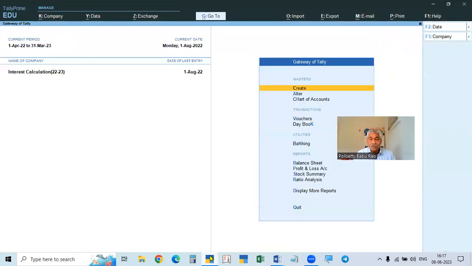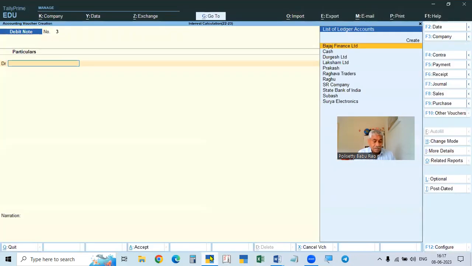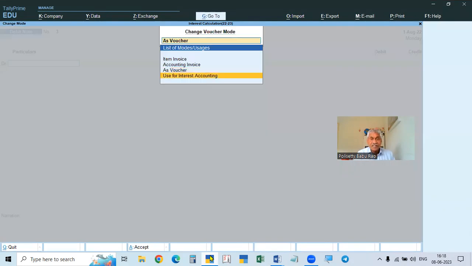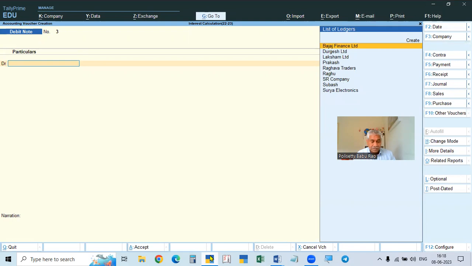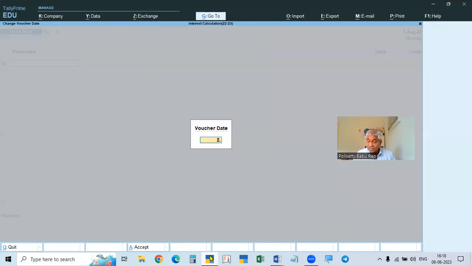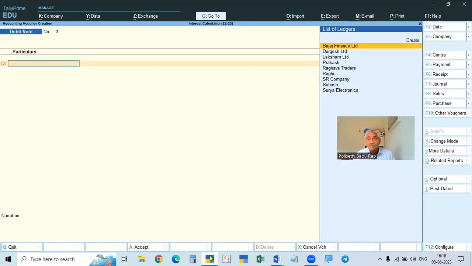Now put the voucher, small Alt. It is already showing there, because when you are in business, if you do it only once monthly, then we have to take this voucher and Control H, then interest ratio. This is compound, and the date is first. Now we'll take 2nd September.